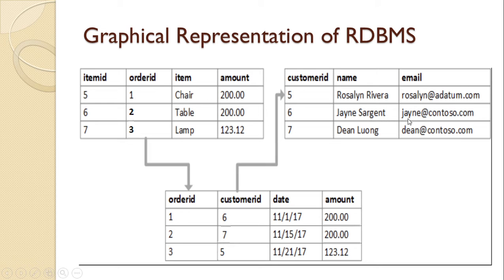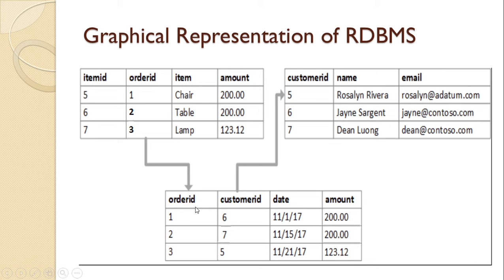Okay. So we can see there is the data of 2 tables in the form of tables, relations, and the relationship between these 2 tables is also in the form of a table. Okay, so we can say that the purchase relationship is customer purchased item. So this relationship is the purchase relationship. The purchase relationship is also shown in the form of rows and columns. Okay, so this is also in the form of a table or relation.